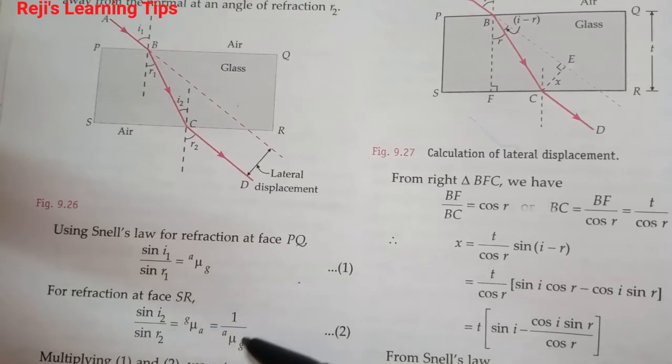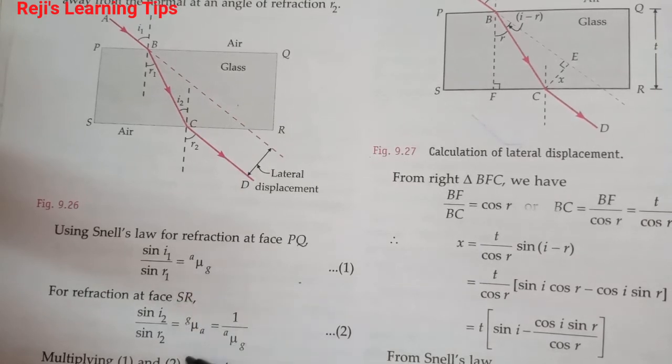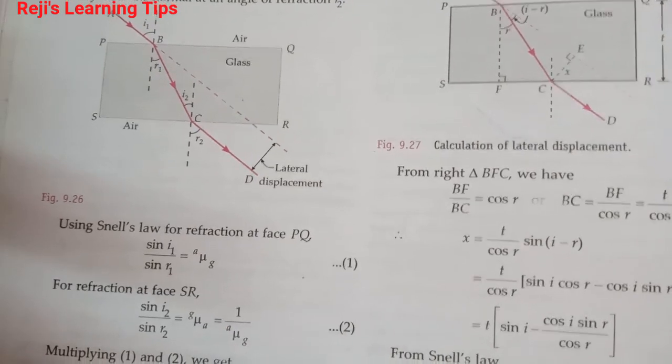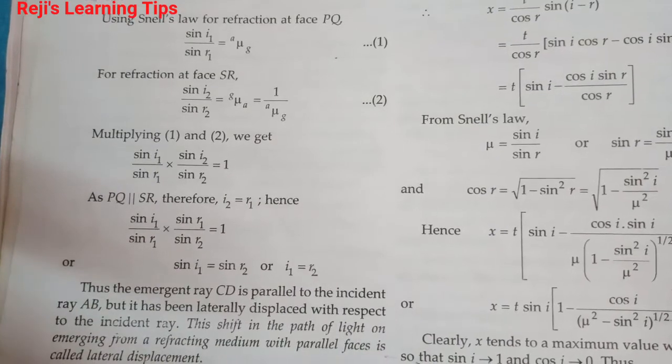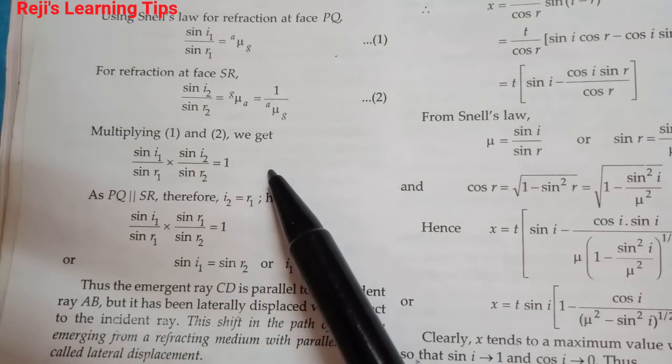See, this is the reciprocal of that. Multiplying 1 and 2, sin i1 divided by sin r1 into sin i2 divided by sin r2 is equal to 1.